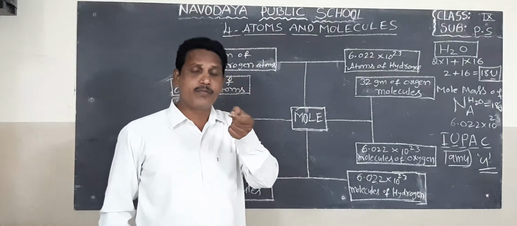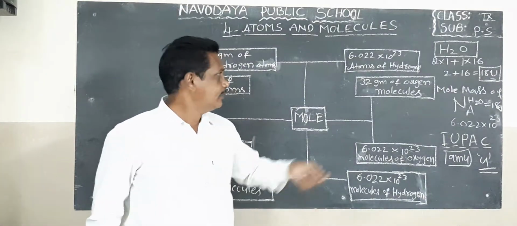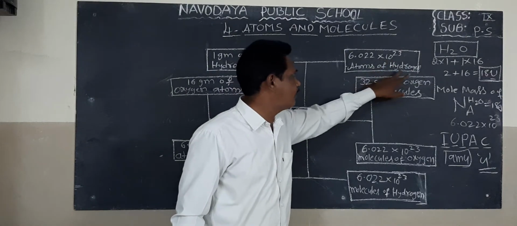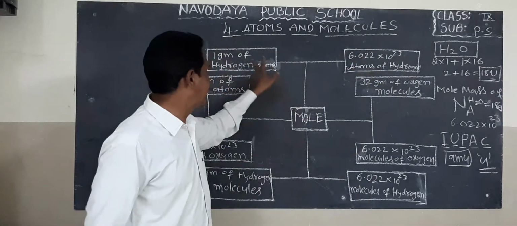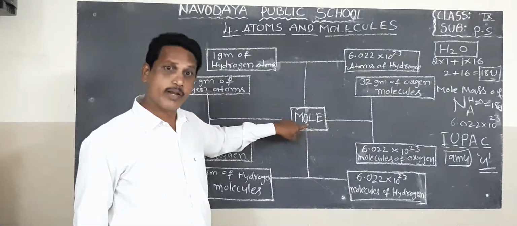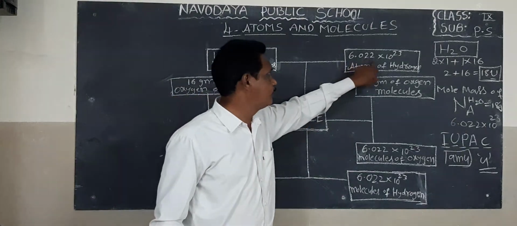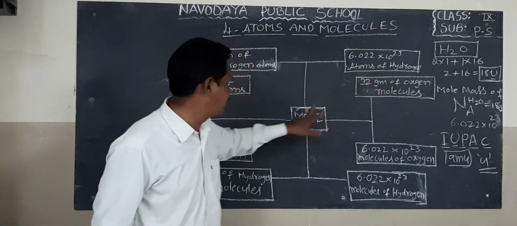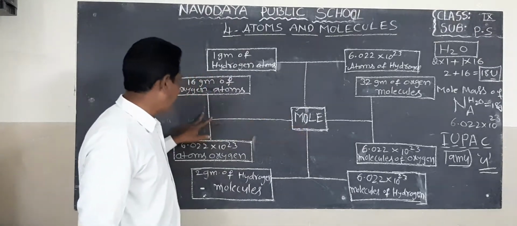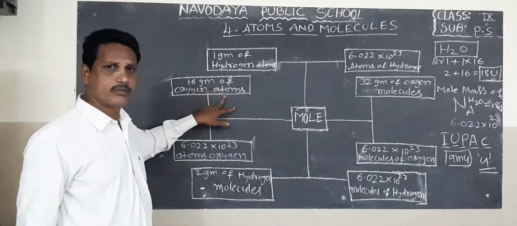Just 1 gram of hydrogen contains 6.022 into 10 power 23 atoms of hydrogen. That is 1 mole. Next one, here, 16 grams of oxygen atoms.